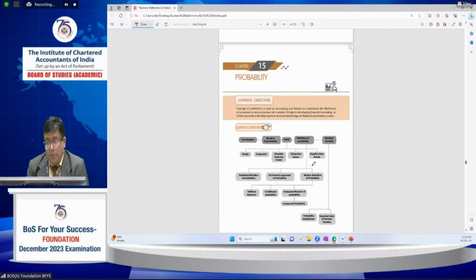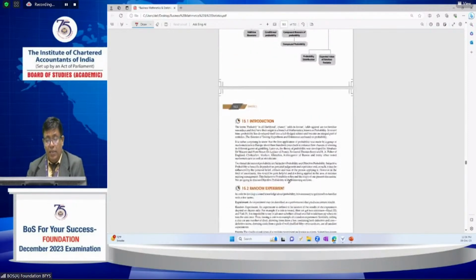Next is probability and expected value with mathematical applications. Some students may find probability difficult, but if you understand it logically, it is easy to score well, and it is simple. A maximum of 4 or 5 questions can come from this topic, and similarly 4 or 5 questions from the other topics like binomial distribution, Poisson distribution, and normal distribution.